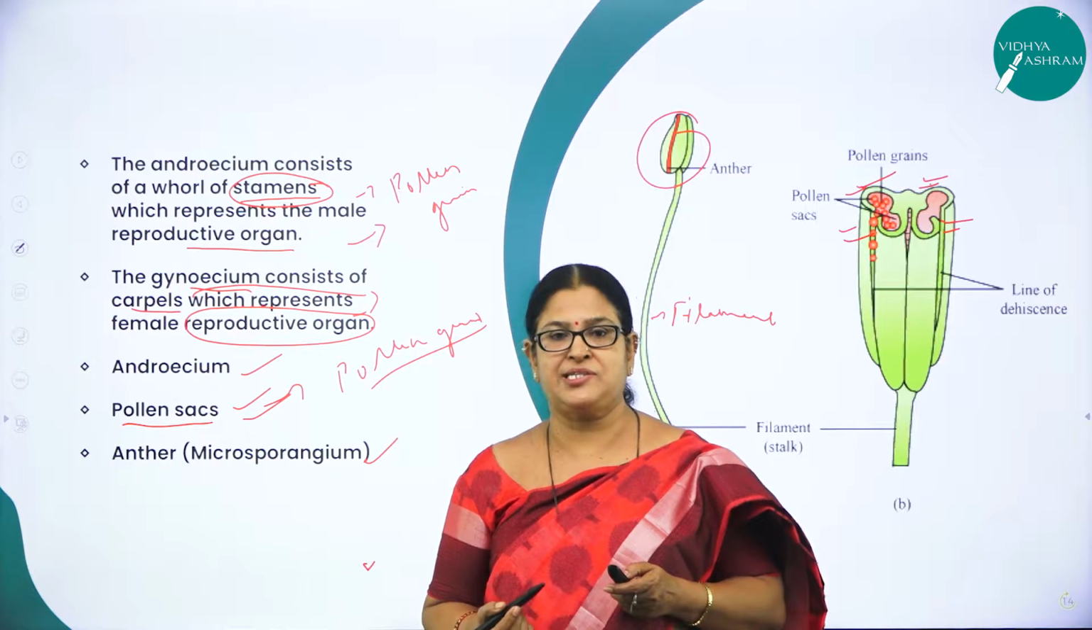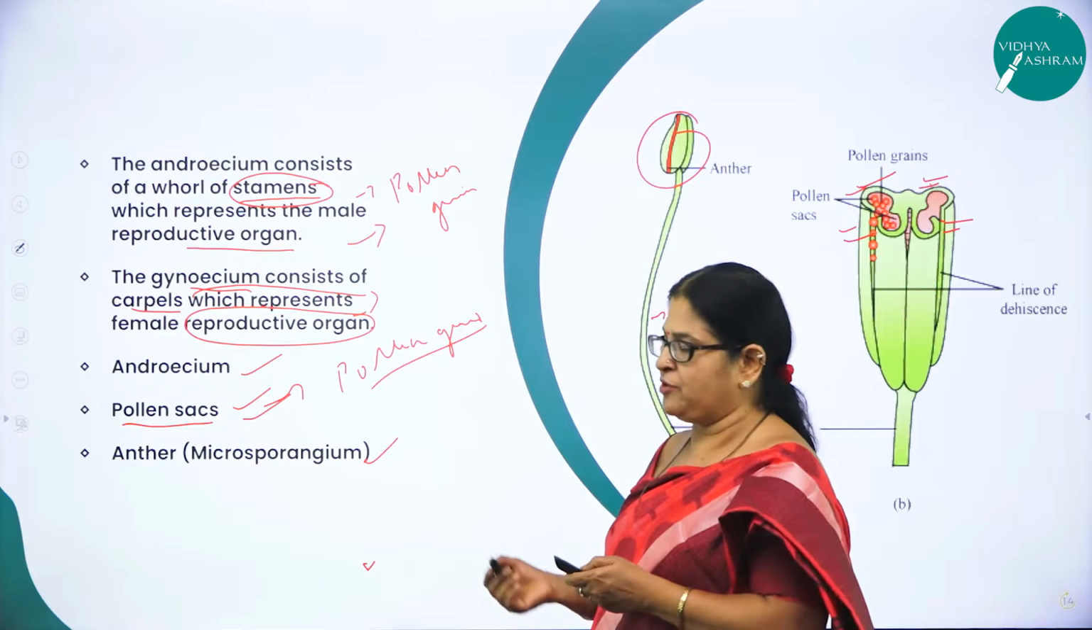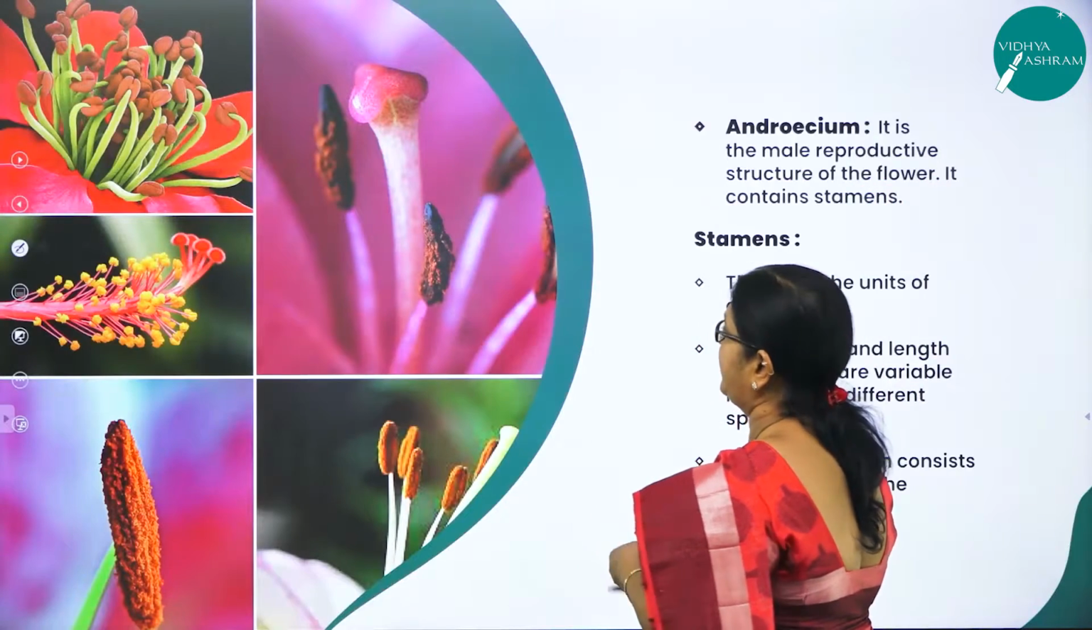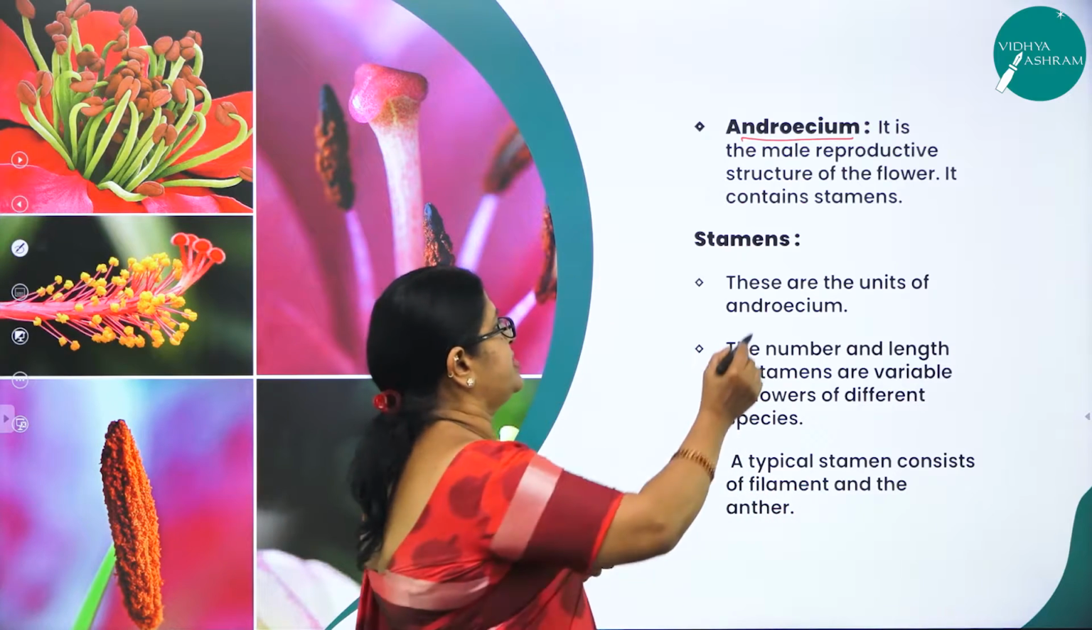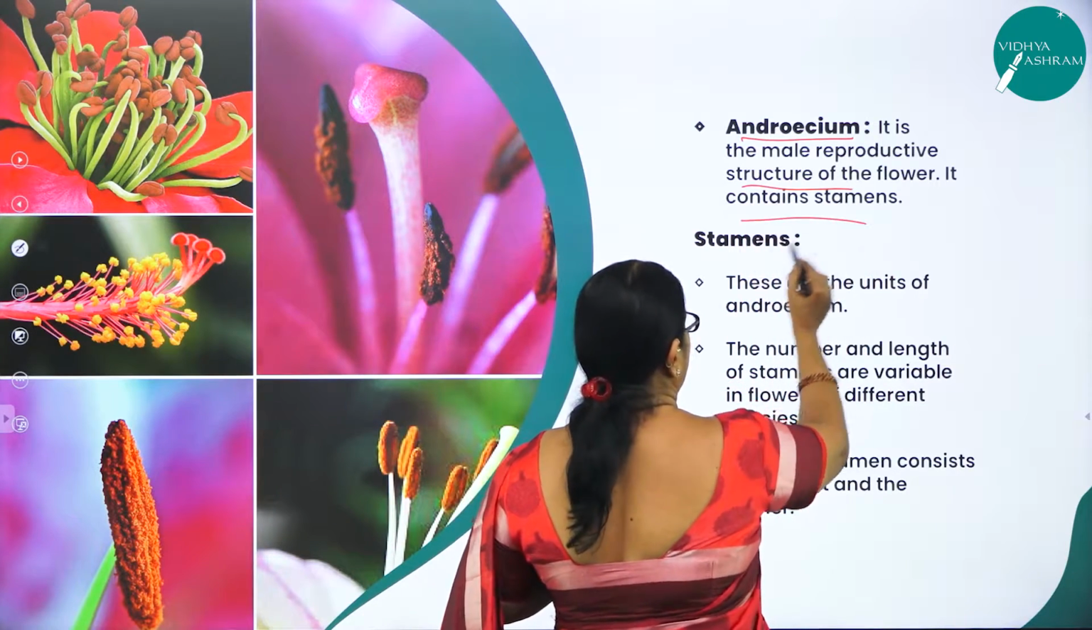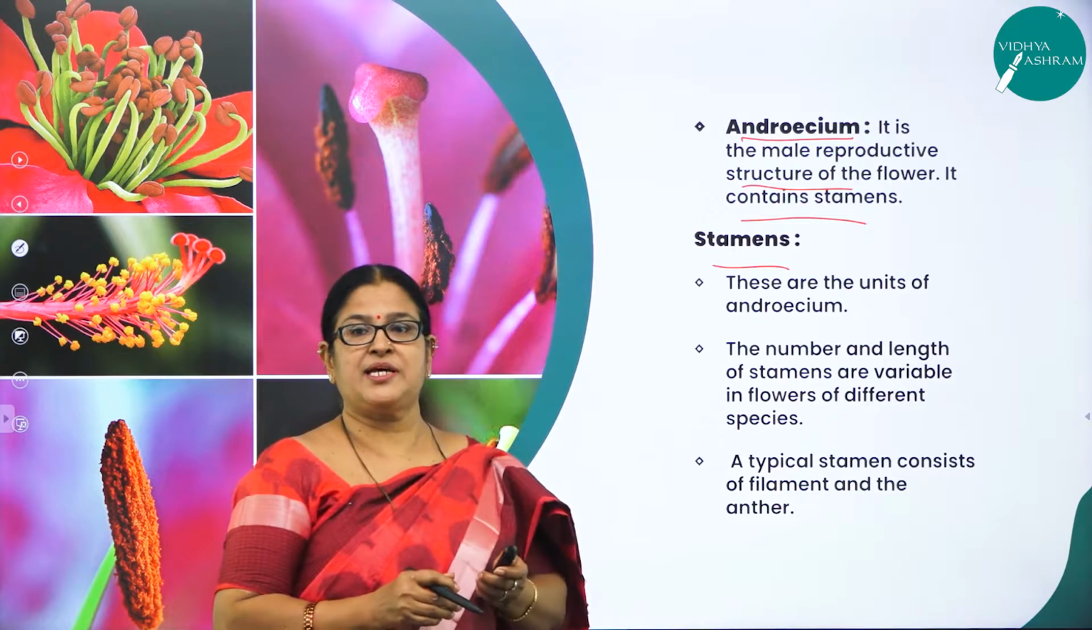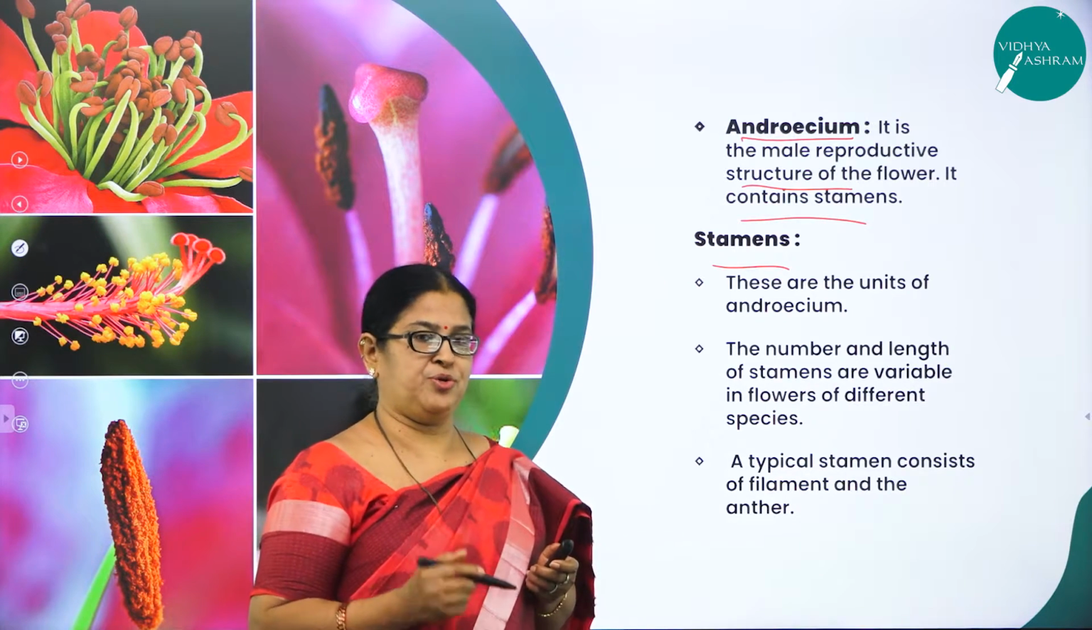So what is a typical stamen? A typical stamen, that is what we are going to study in the next slide, right? So androecium is the male reproductive structure of a flower which contains stamens. And what are stamens? Stamens are nothing but the units of androecium.